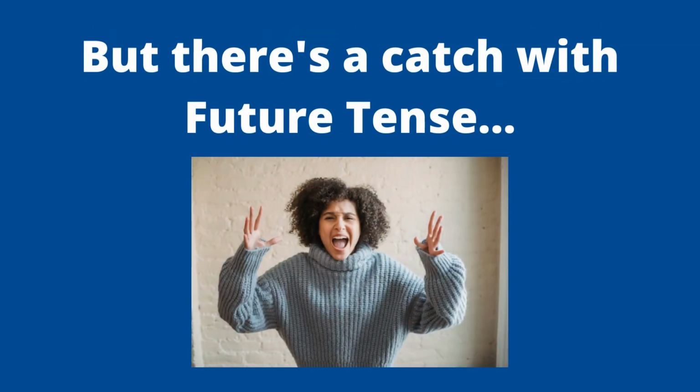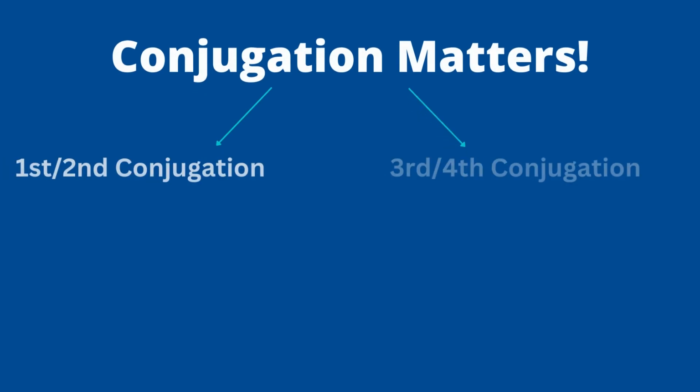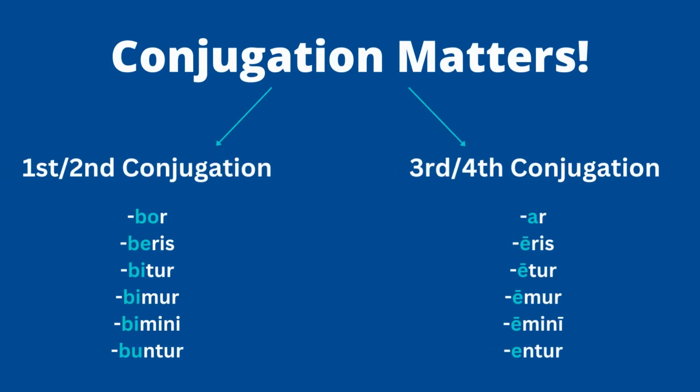The catch, though, is that in future tense, there's two different processes that you have to use. So there is a catch, which might drive you a little nuts. But if you're used to using future tense in the active voice, this should feel really familiar. And the trick with future tense is that conjugation matters. If you're using a first or second conjugation verb, meaning your infinitive ends in -are or a long -ere, you're using what we call the baby talk endings, bo, bis, bit, bimus, bitis, bunt, right? In passive voice, the one little tweak is the second person singular is -beris, and you have passive endings, so it would be -bor, -beris, -bitur, -bimur, -bimini, -buntur.